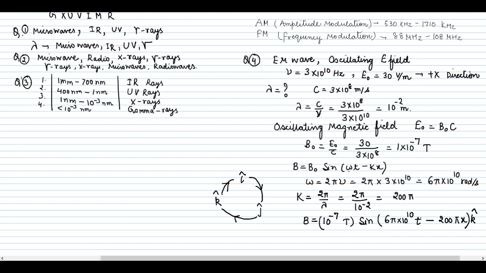Similarly, in any question, if it asks what is the direction of propagation of electromagnetic wave, then you can simply do E cross B. The direction of electric field is given to you and the magnetic field is given to you. Then you can simply do i cross j or j cross k, whatever is given, or k cross i, and the resultant will be the direction of propagation of electromagnetic wave. So that is very easy. If you know the fundamentals, everything is very easy. This is very simplified in a very short time. So just go through it and answer all your questions correctly.